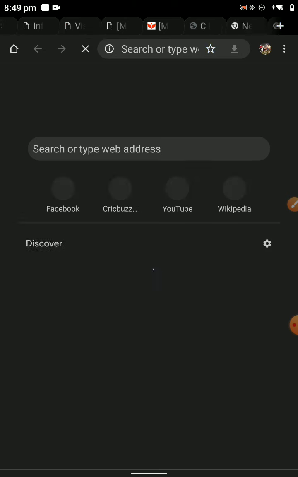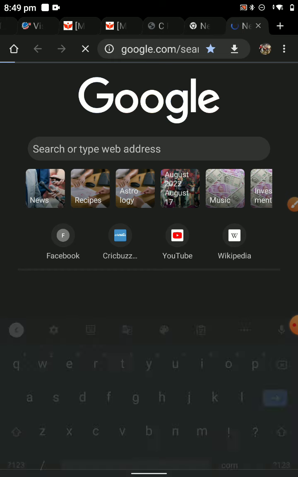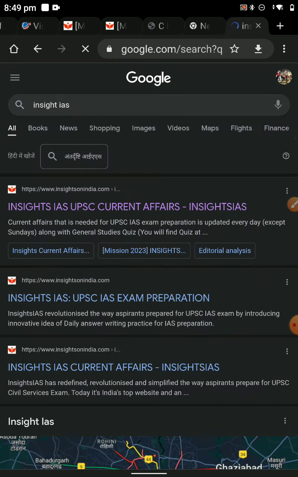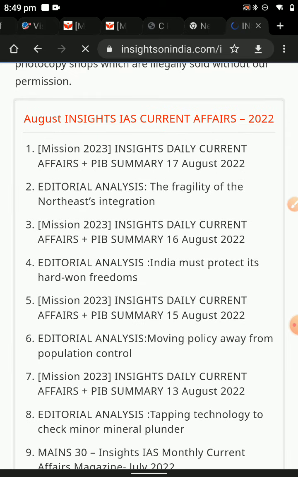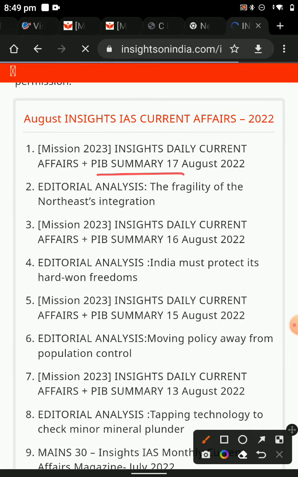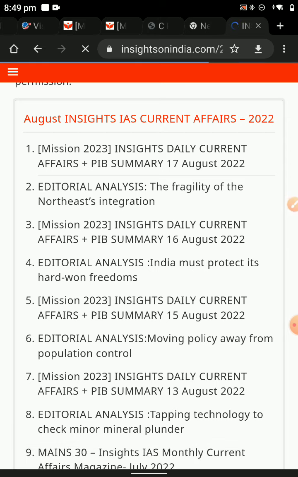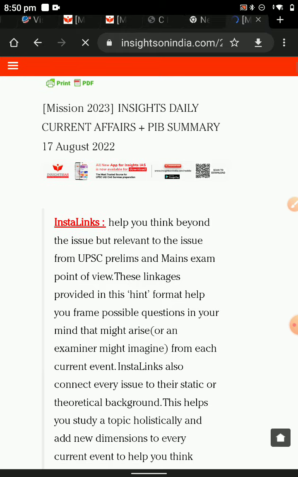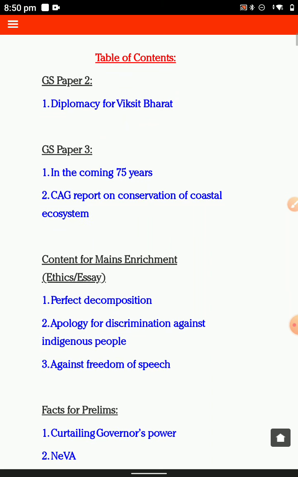So first I know the importance of this. You search the Insights app, then you go to first current affairs, then click, and the Insights current affairs opens, and then you see your first dashboard. This is the current affairs for 16 August. Then you click and go to 16 August, 17 August, and then you just go through the diplomacy of Viksit Bharat, what is the strategy of Viksit Bharat, and the country coming 94.